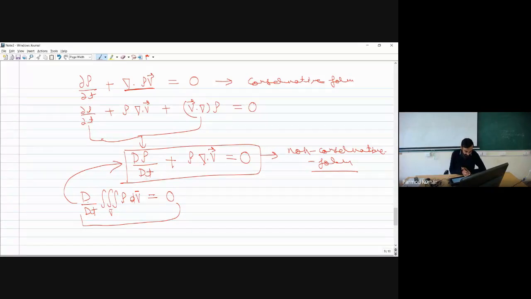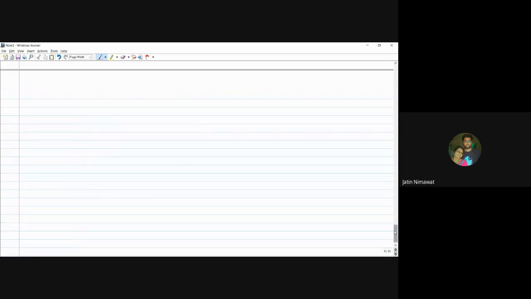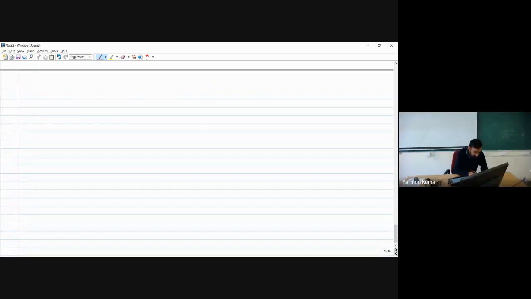You have to split these two terms first, and then you have to employ the definition of divergence of velocity field, whatever I have told in the previous lecture. So you try to do it by your own first. Okay, sir. Now let me talk about the next equation, which is our momentum equation.